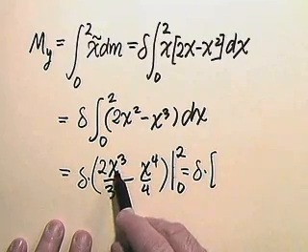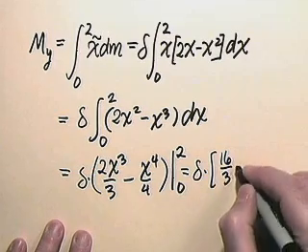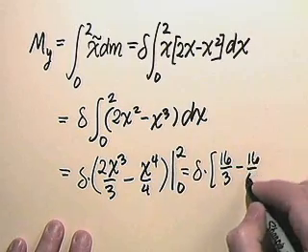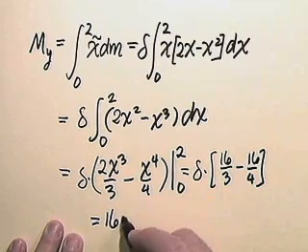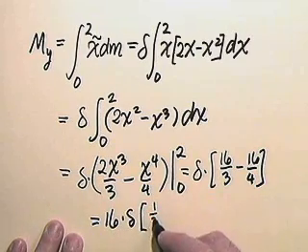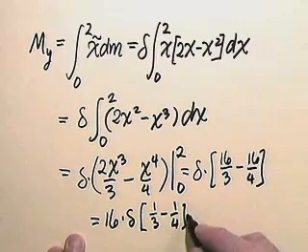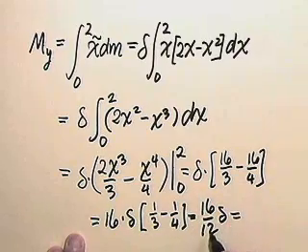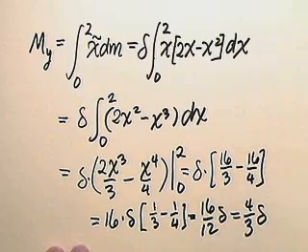2 cubed is 8 times 2 is 16, so the first term is 16/3, minus 2 to the 4th is 16, so that's minus 16/4. So we get, factoring out the 16, 16 delta times a third minus a fourth. Well, a third minus a fourth is a 12th, so we get 16/12 delta. And of course, here we can cancel 4s, and we'll get 4/3 delta as the moment about the y-axis.